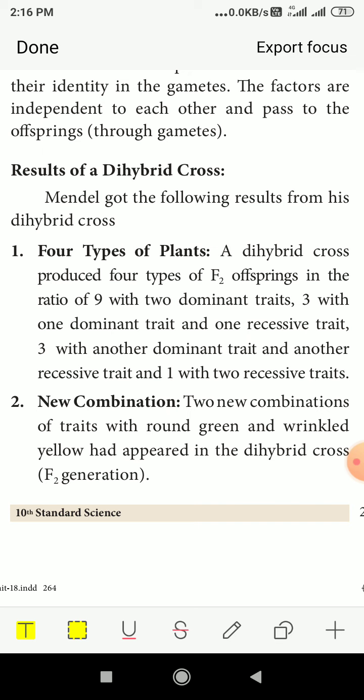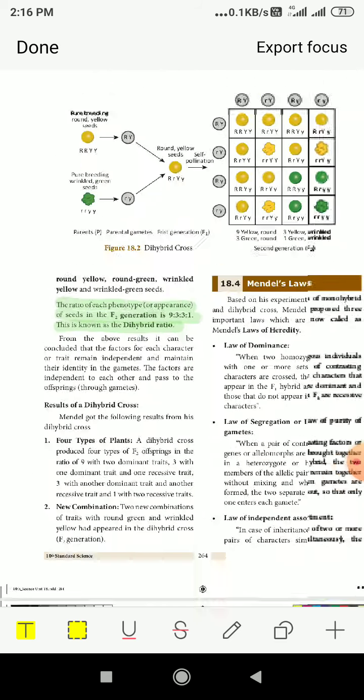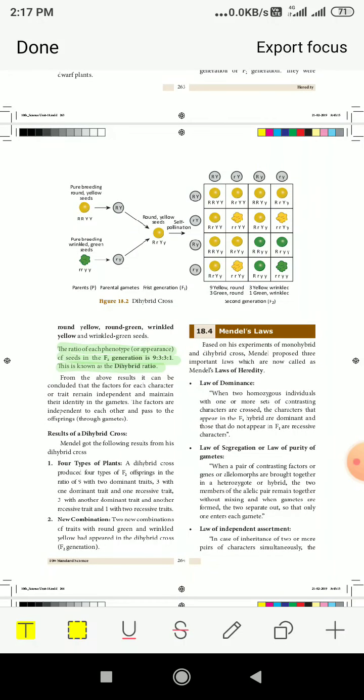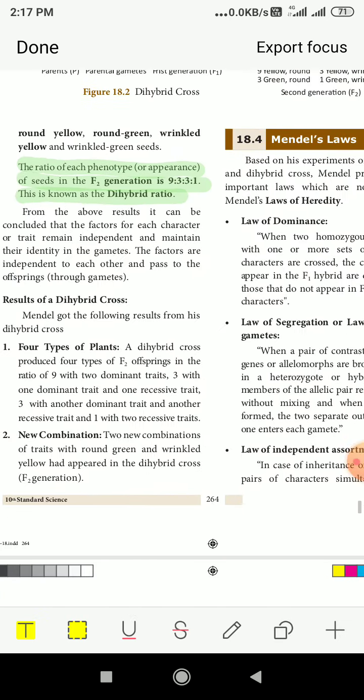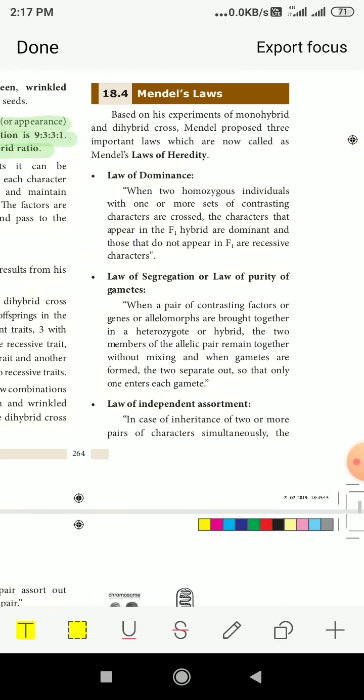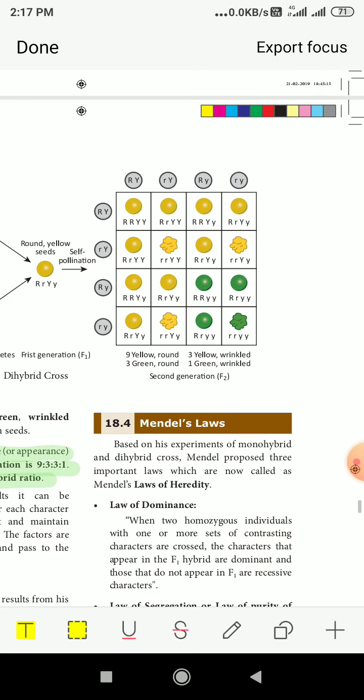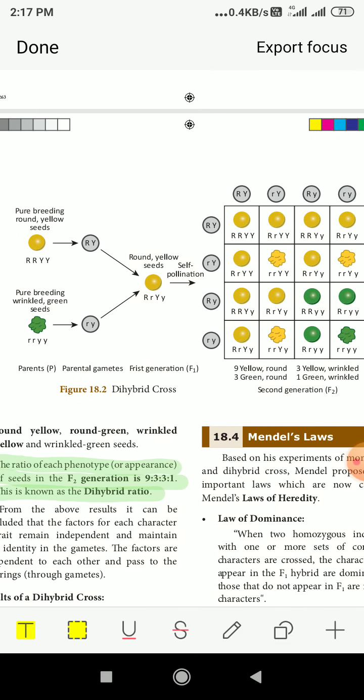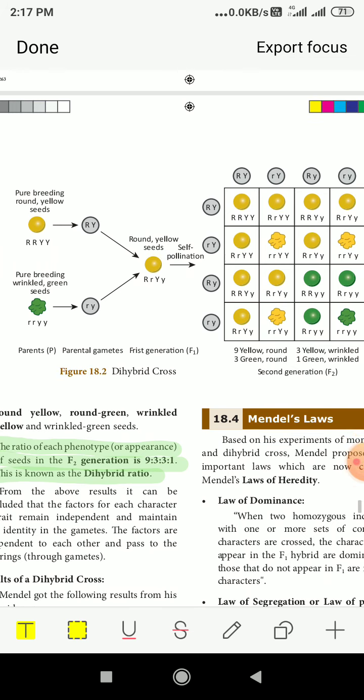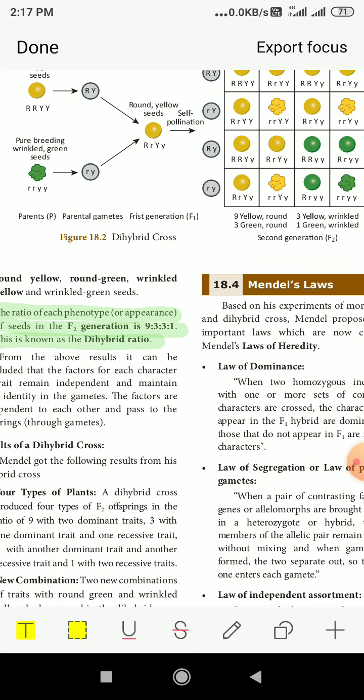Two new combinations of traits, round green and wrinkled yellow, appeared in the dihybrid cross. It was a new one. We crossed round yellow with wrinkled green, but in the F2 generation they got new plants, round green and wrinkled yellow. So this was the dihybrid cross and its result. In the picture, they have shown how the plants were crossed and what the result was. In the live class, we'll go through Mendel's laws. Thank you, students.